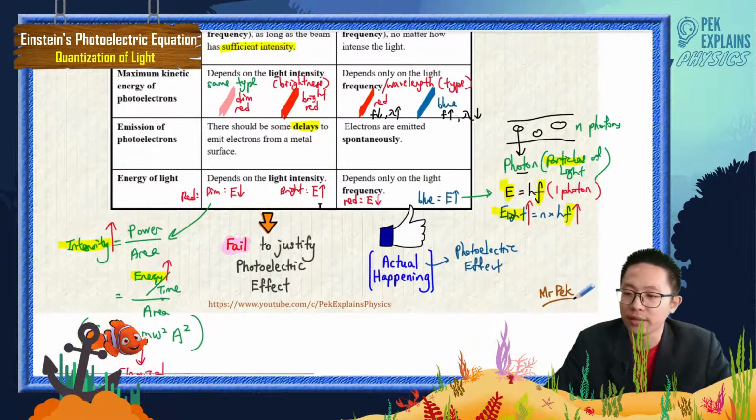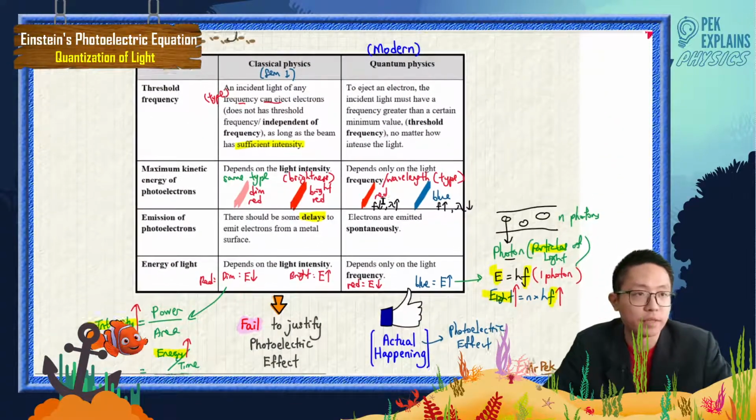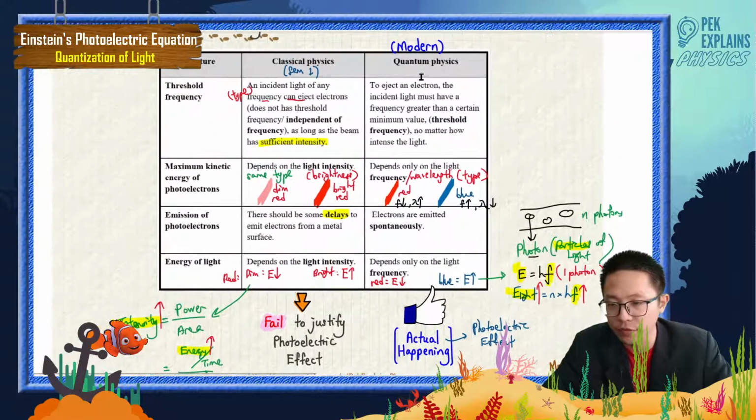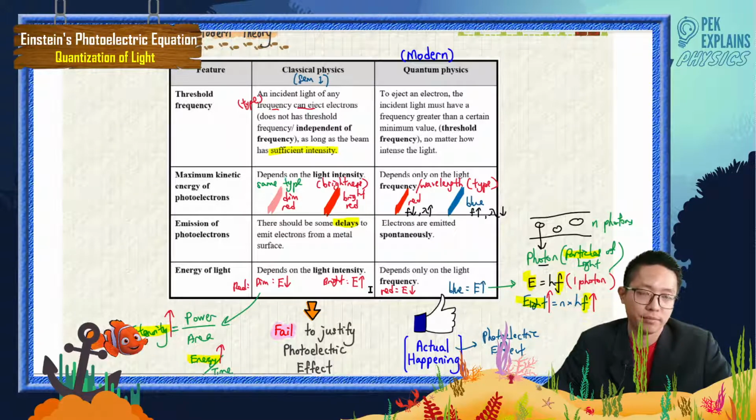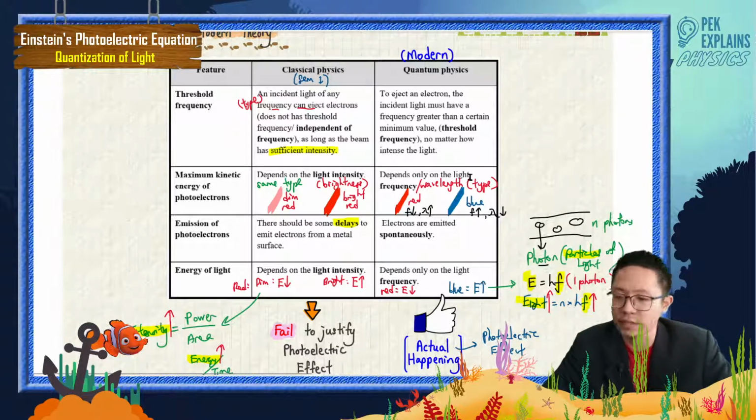So can you see the difference between classical physics and modern physics? Classical physics: same type of light, red light. If dim, low energy. If bright, more energy. But for quantum physics, different types of light: red light and blue light. Red light, low energy. Blue light, high energy.